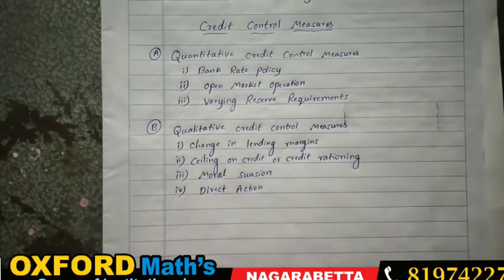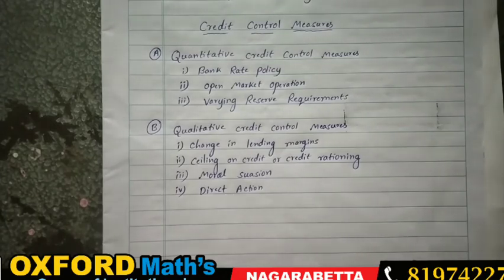The maximum amount of credit is given to a particular sector, because there are many sectors in the government: the education sector, the agricultural sector, the industrial sector. Every department requires some amount. Every sector, if it wants to grow, needs more and more credit facilities. That is also going to be promoted by the RBI itself.